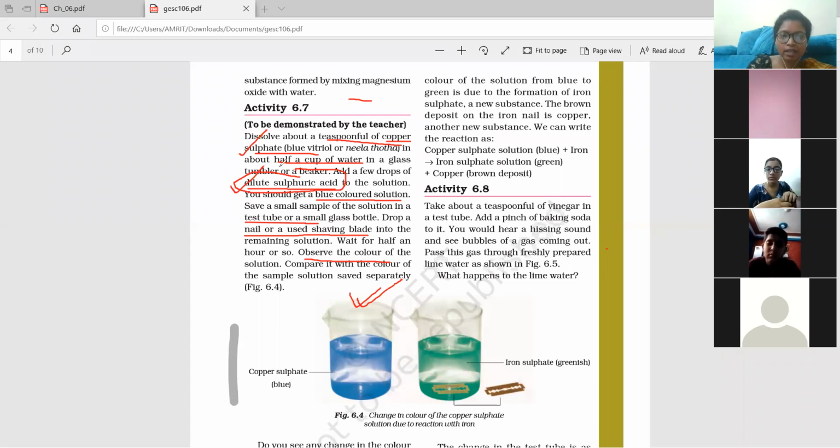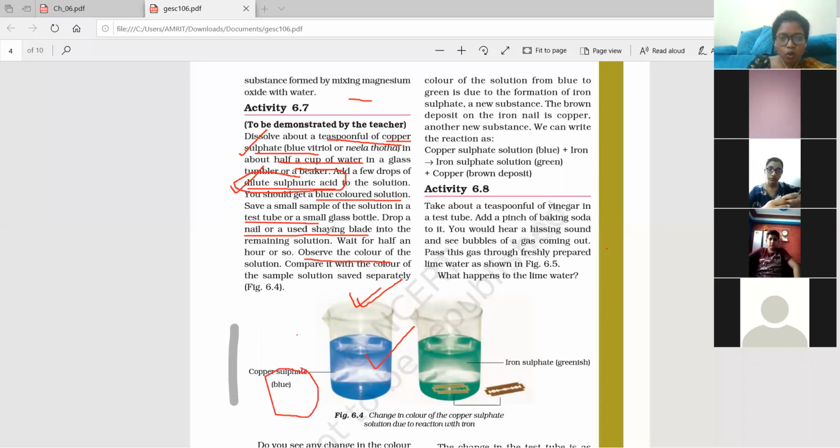So you can see here, we added water to the copper sulfate, and after adding water we are adding a few drops of dilute sulfuric acid, one or two drops. So what color will we get? We will get a blue color solution because the copper sulfate powder is blue in color. And after getting the copper sulfate solution, which is blue, what are we going to do?